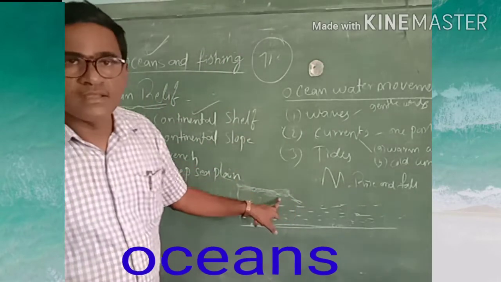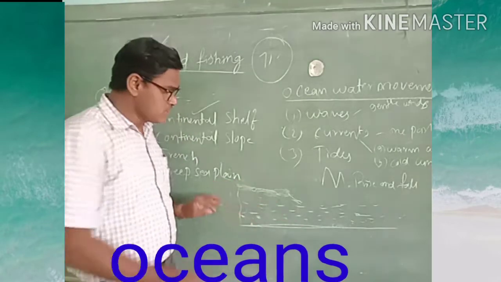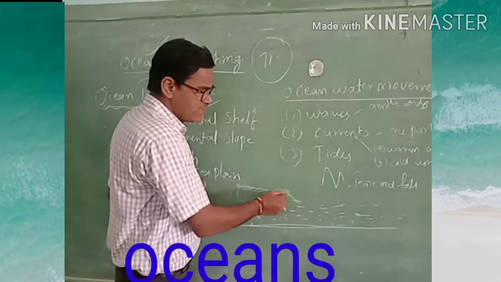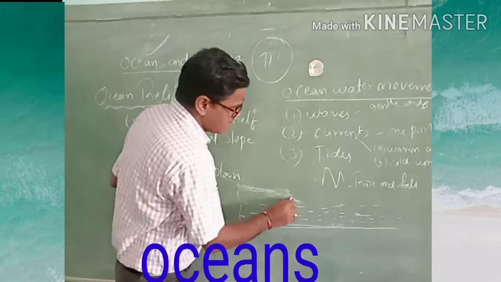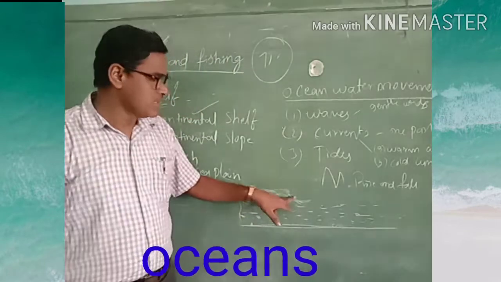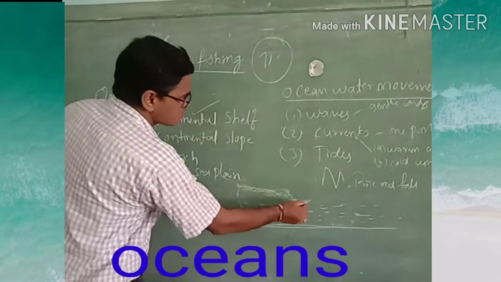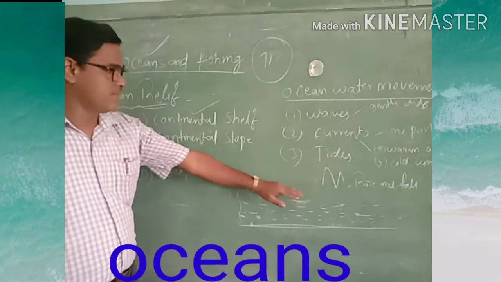We call it the continental shelf because it is near a continent. In this area, the depth of the ocean will be less. This place is called the continental shelf.